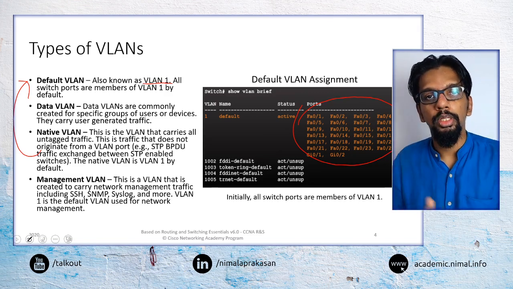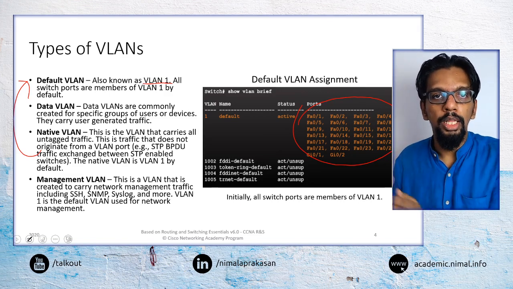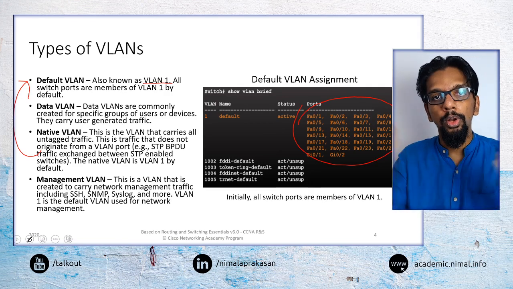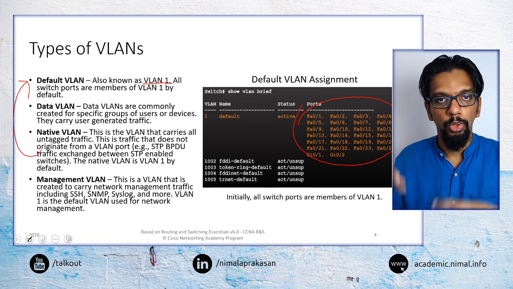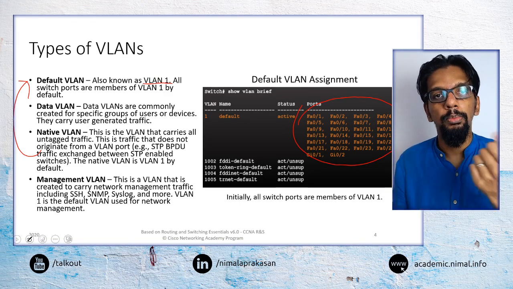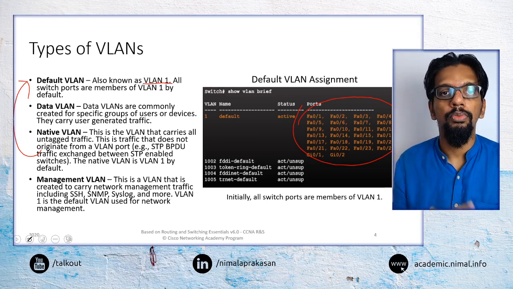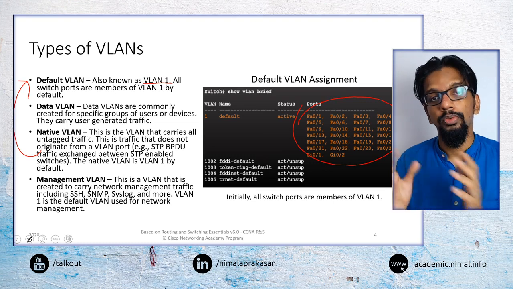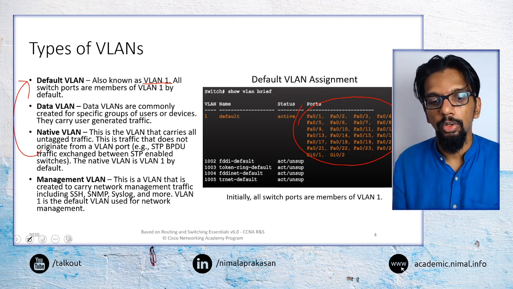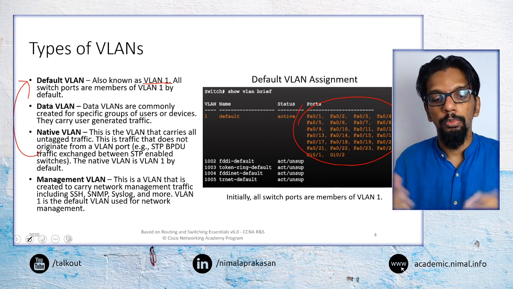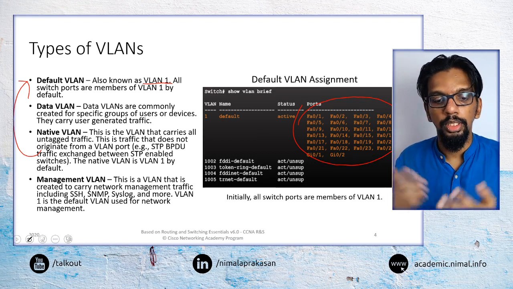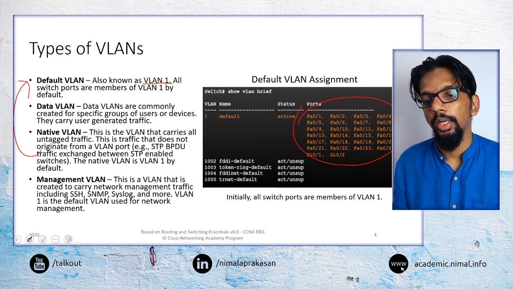But if we put them on a separate VLAN only for management of these devices, only system administrators can join that network and make changes to the network devices. Others will be prevented from entering that network. So we can make a certain controlled setup by using that in our networks.